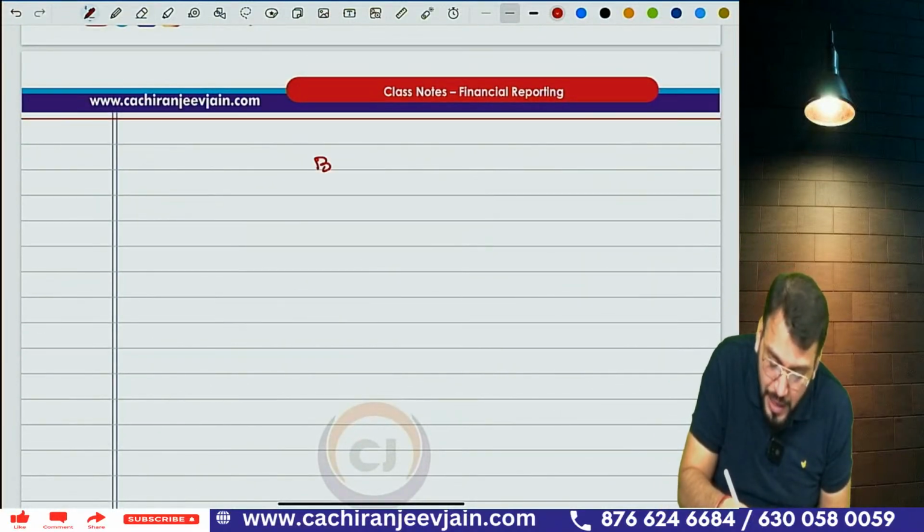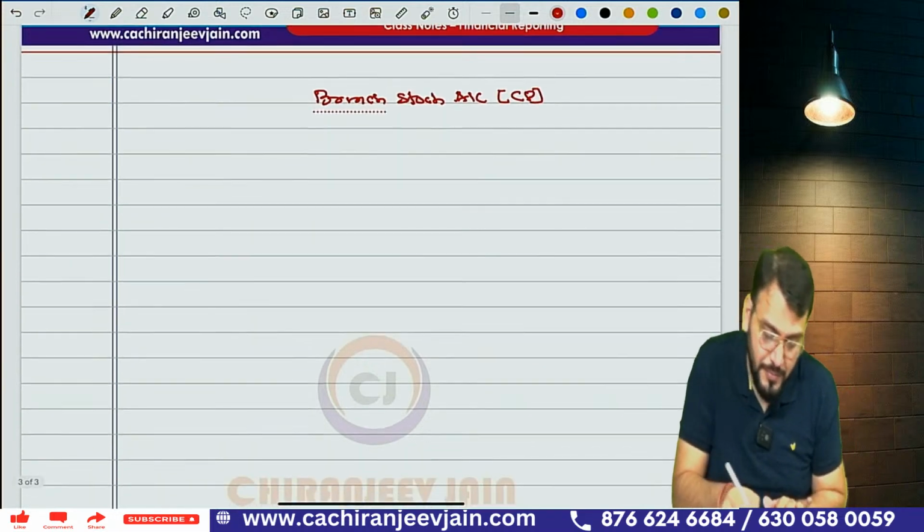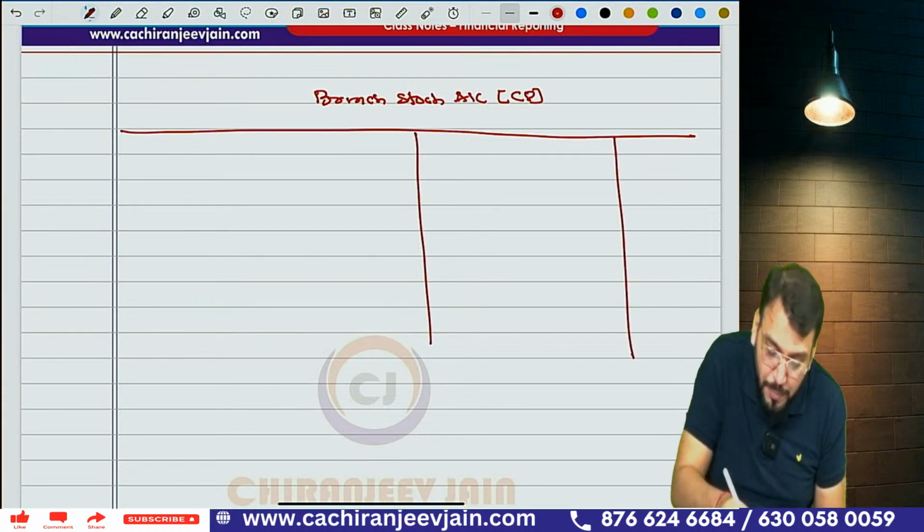First, we'll prepare the branch stock account. Now I don't add cost price, I add CP. Correct? Add CP. You also need to prepare it.